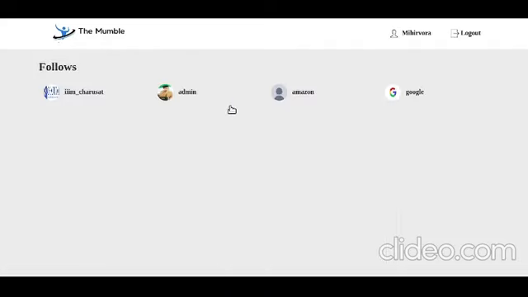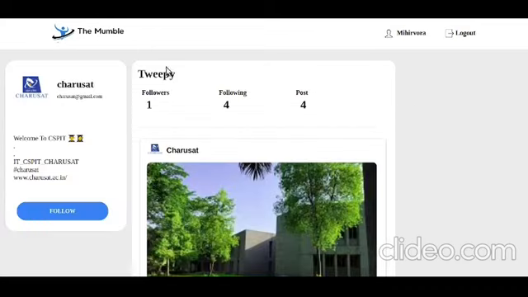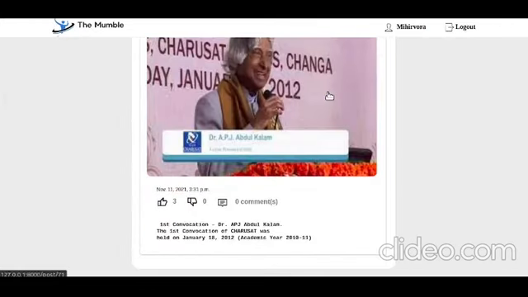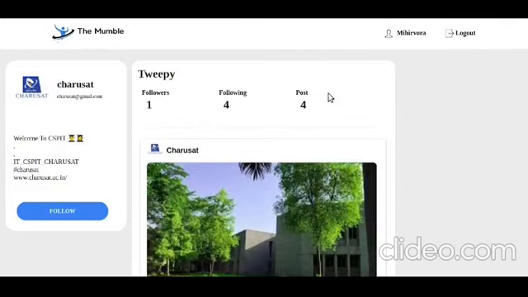whom Charusat is following among other people. You can see here I am Charusat, admin, Amazon, Google. Okay. And also you can see how many posts Charusat has uploaded. So here only 4 posts are uploaded by the Charusat account. For example, here, one interesting thing is that it shows the follow button.